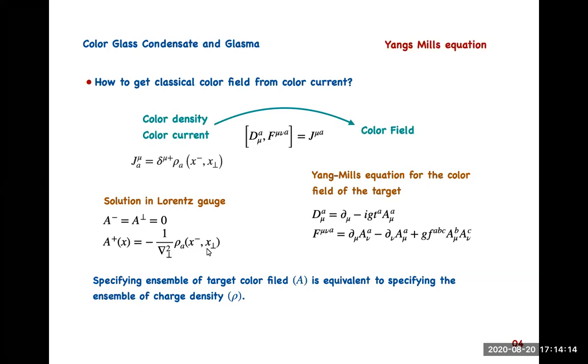This is very important because it tells us that if we have an ensemble of target color charge density, then that is essentially getting the ensemble for the target color field. So once we have rho, we have the colored fields generated by the nucleus.